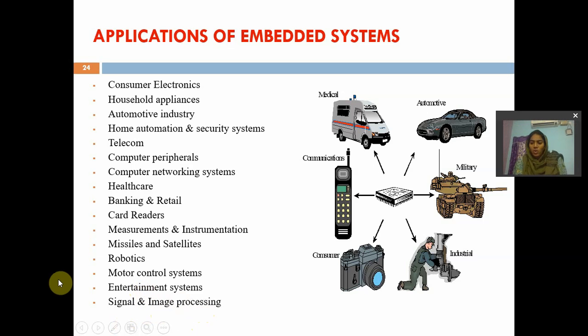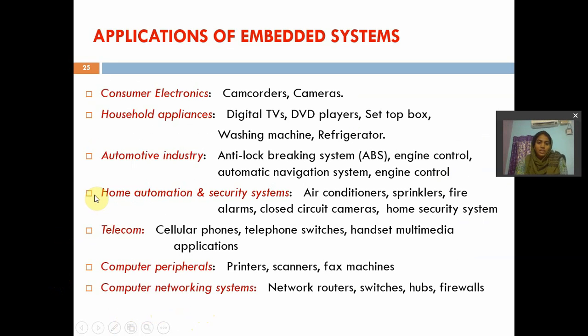So almost everywhere nowadays we are using embedded systems. Consumer electronics like camcorders, cameras. We use embedded systems in household appliances. Daily in our home we are watching digital TVs, DVD players, washing machines, microwave ovens, refrigerators, which are all household appliances. Automotive industries like anti-lock braking systems, engine controls, and home automation and security like air conditioners, sprinklers, fire alarms.